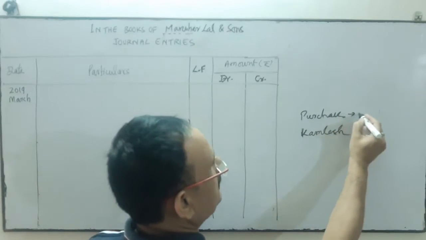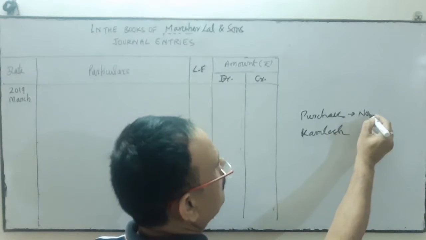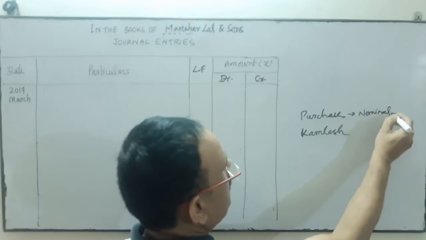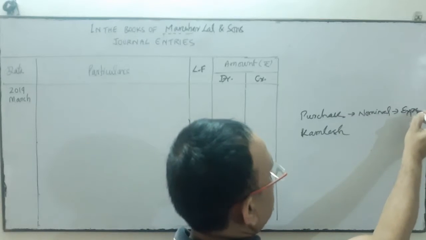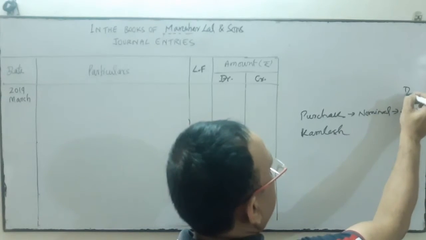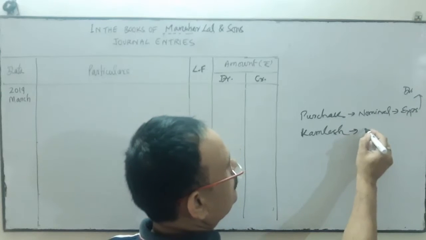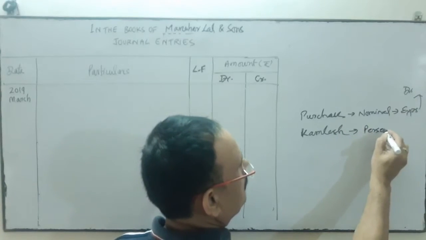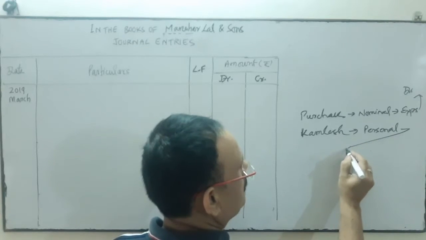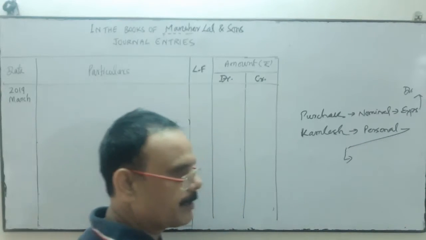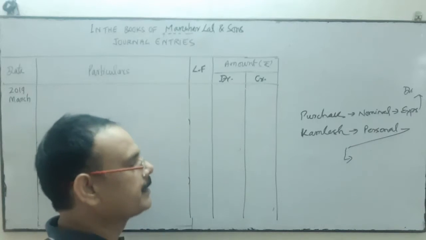Purchase comes under nominal account, as I have just discussed. It's an expense, so it will be debited. Kamlesh is a personal account, and you know the rule of personal account: debit the receiver and credit the giver.